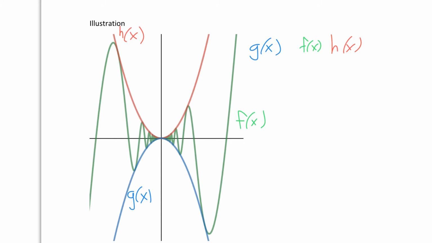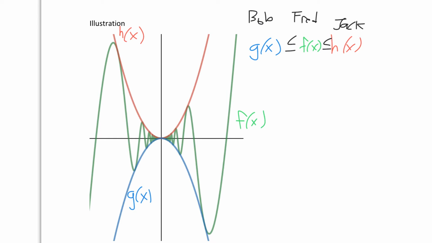Well, let's look at the interval. Over the whole interval, it seems like h of x is always above the green and the blue. It seems like on the whole interval, the blue one is always below the green and the red. I think this is true. So we could put inequalities here. g of x is less than or equal to f of x, which is less than or equal to h of x. Comparing back to our analogy, this is our Bob function. This here is Fred, and over here is Jack.